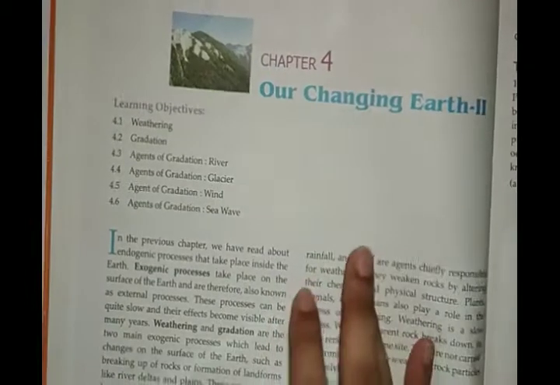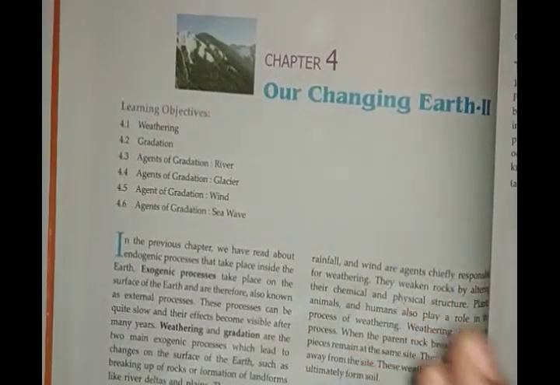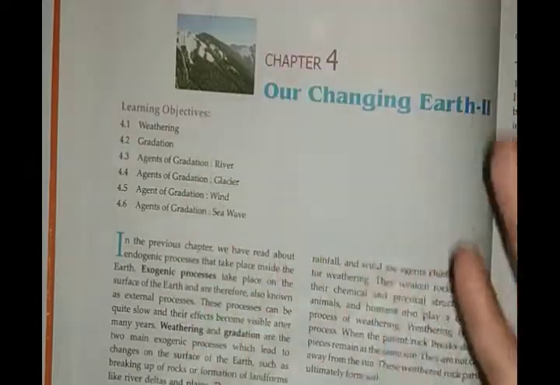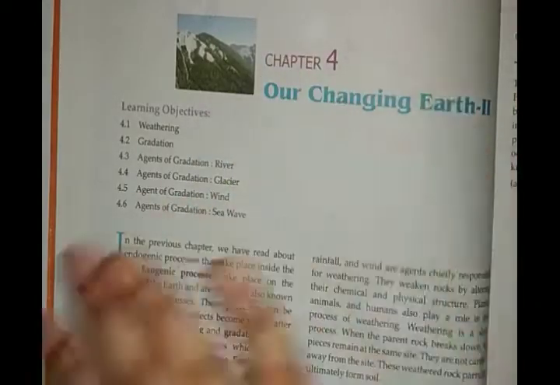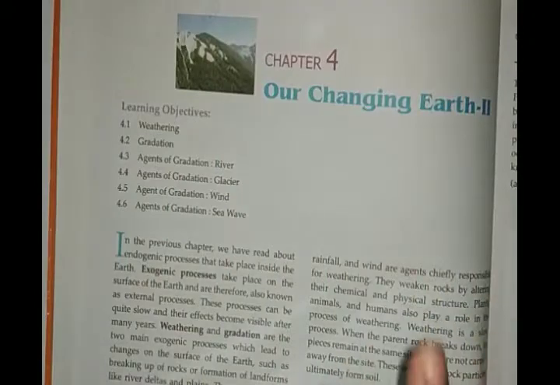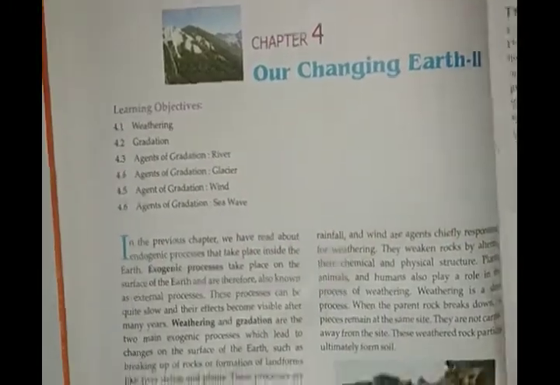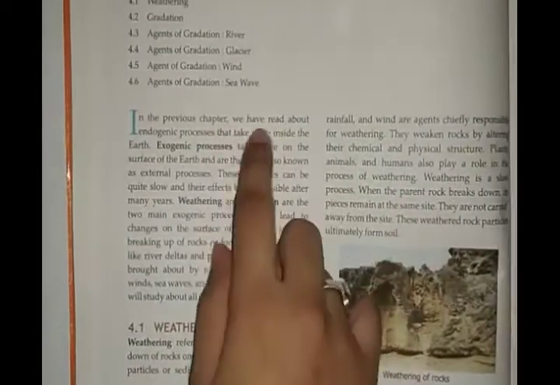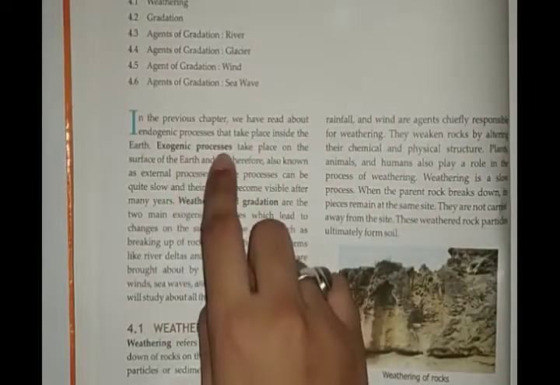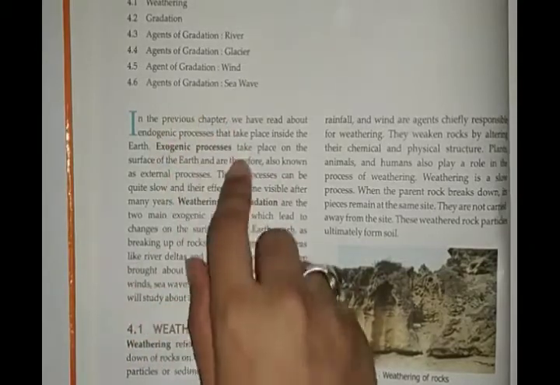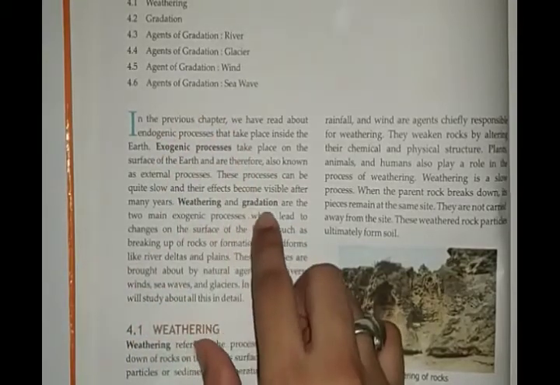So in this chapter we will learn about the exogenic forces. What are the exogenic forces? The forces that take place on the surface of the earth, that is above the earth where we live, okay? From here we will start our changing earth 2. In the previous chapter we learned about the exogenic processes. So basically exogenic processes take place through weathering and gradation.